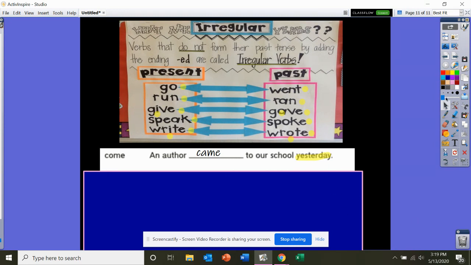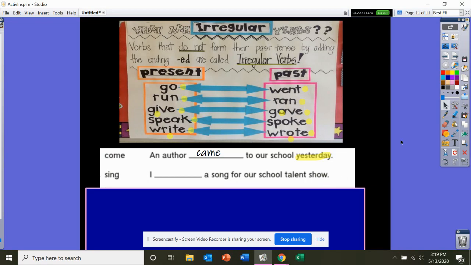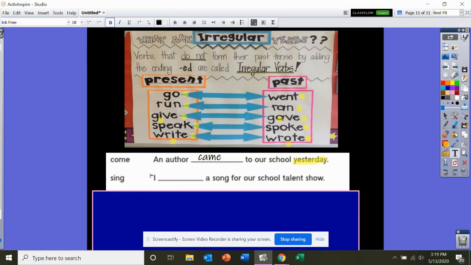Remember a couple months ago, we did have an author come to our school. They came to our school to teach us during a merit show. It was a lot of fun. The next one we have, Miss Metz can teach you about this word, sing. In the present tense, we say the word sing, but if it already happened, we change it. I blank a song for our talent show. So if the talent show already happened, you would change sing to the word sang. Just change that one word.